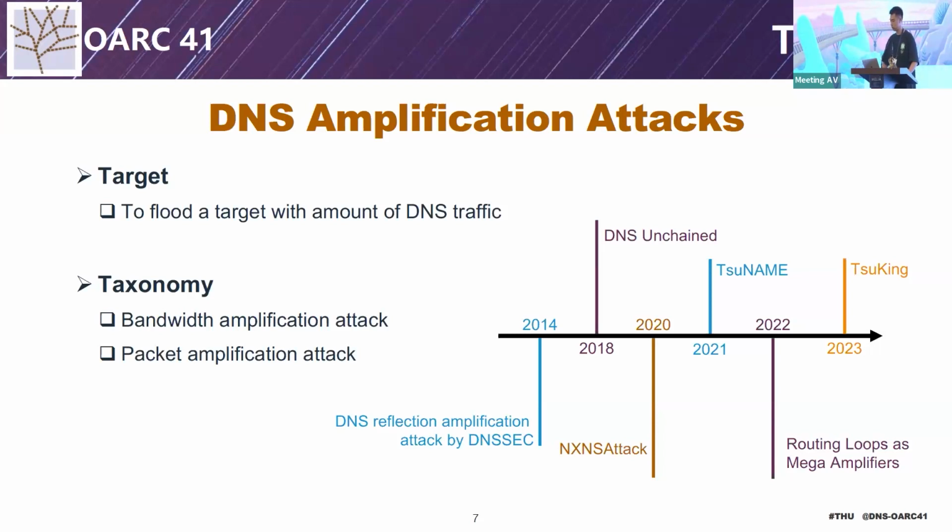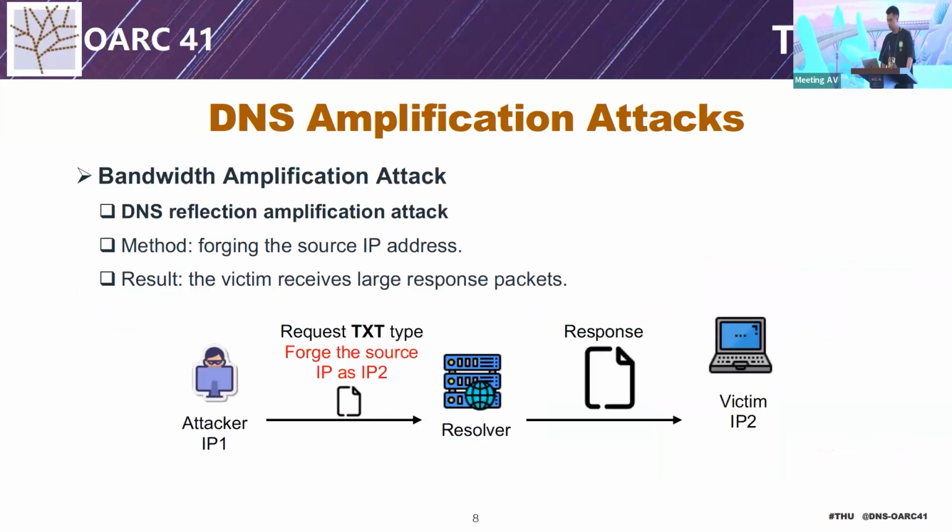After it was proposed, new attacks have been continuously developed. The famous bandwidth amplification attack is DNS reflection amplification. Attackers forge the source IP and make the victim receive large response packets by only sending small query packets.